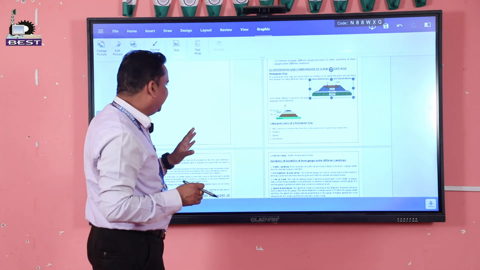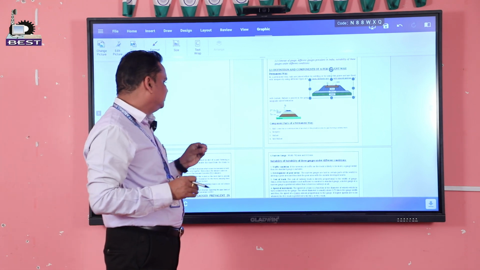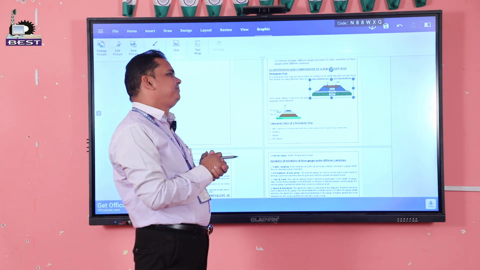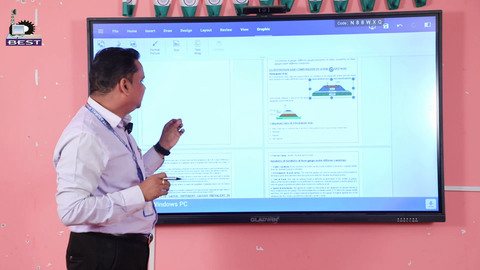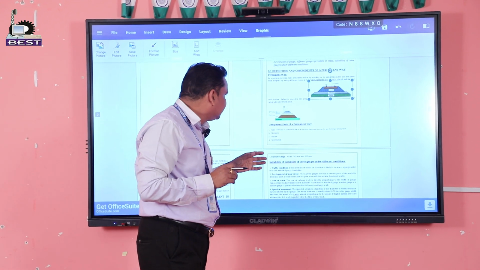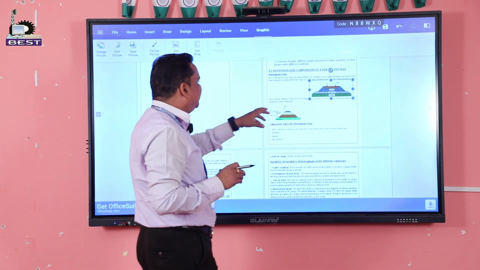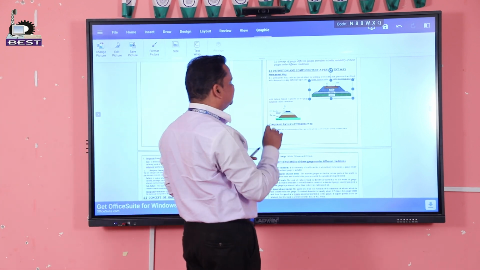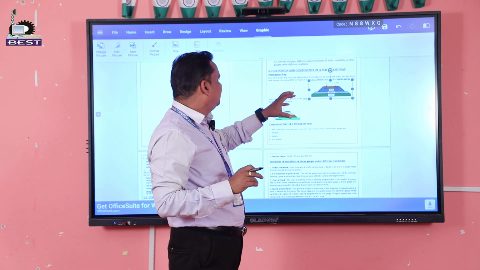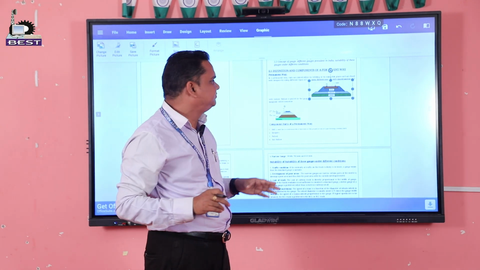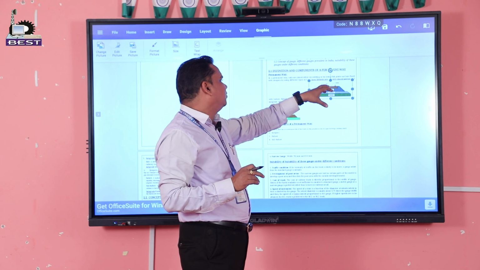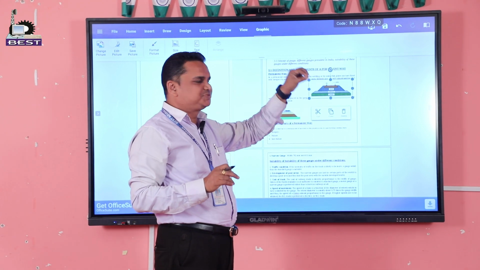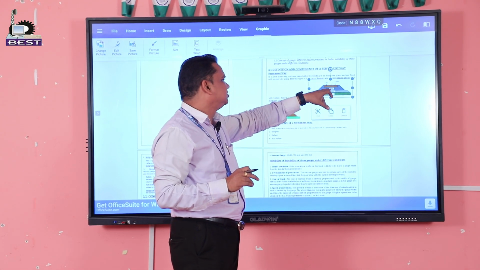Now you see this figure, vehicle loads transfer to the rails, then rails transfer the load to the sleepers. Then the third component is ballast. Ballast is the broken stone material whose size is 40 to 80 mm. It is laid between the sleepers and the top of the formations. What is the function of ballast? The entire load, the train or vehicle loads, transfers to the rails, rails transfer the load to the sleepers, and sleepers transfer the load to the ballast.